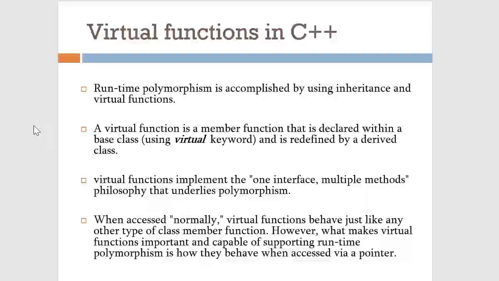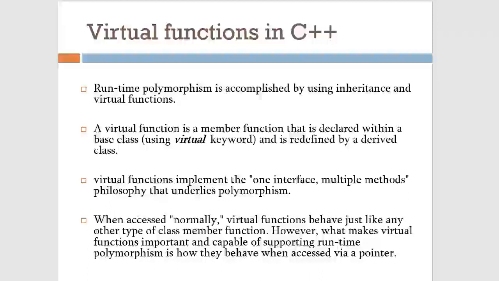The function will be defined in the automatic machine class as well as the semi-automatic machine class. However, internally both these functions will execute different functionality. The naming-wise or declaration-wise, both functions will have the same name. Not only the name, they will have the same type, the same number of arguments, and the argument types will be the same. So this is how virtual functions are useful in C++ programming.